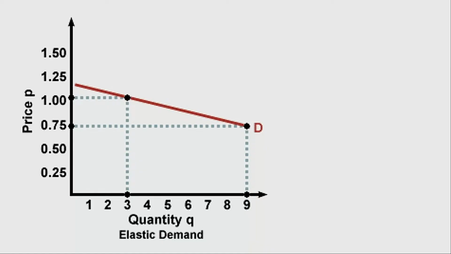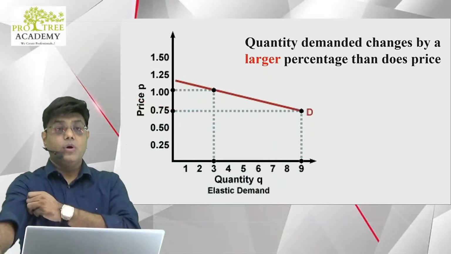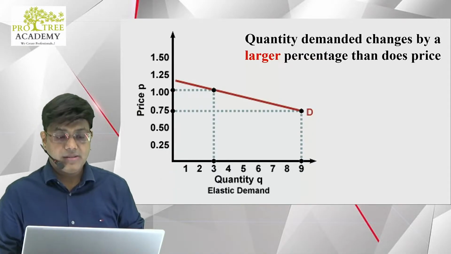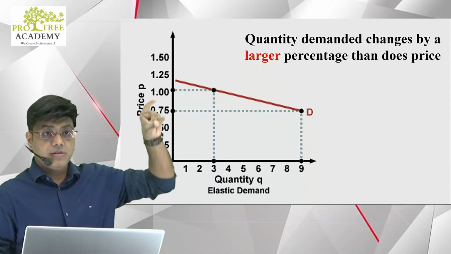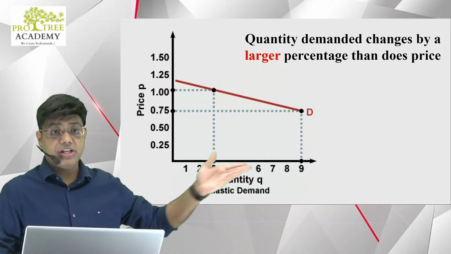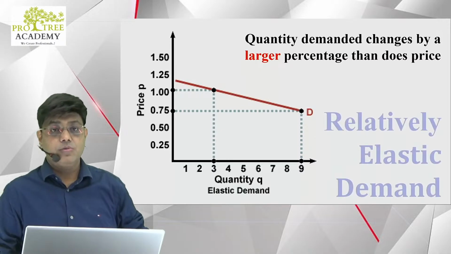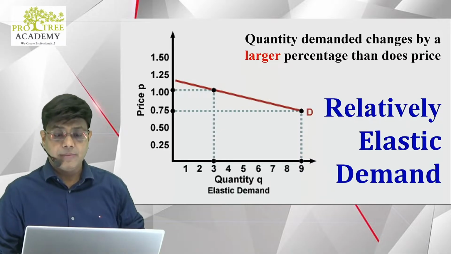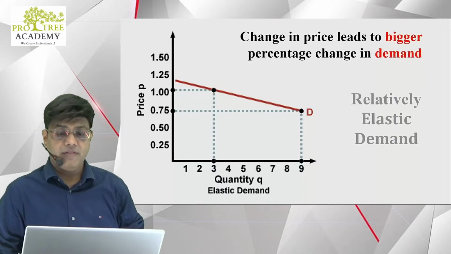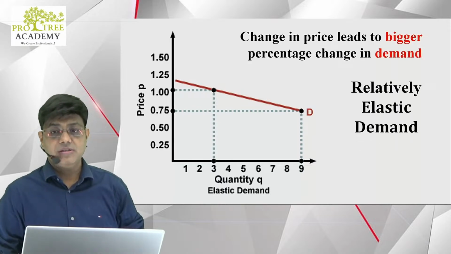Yes, guys, absolutely correct. Quantity demanded changes by a larger percentage than does the price. In such a case, there is a small change in price and a big change in the quantity demanded. Such a situation is a relatively elastic demand, and the value of EP is, tell me